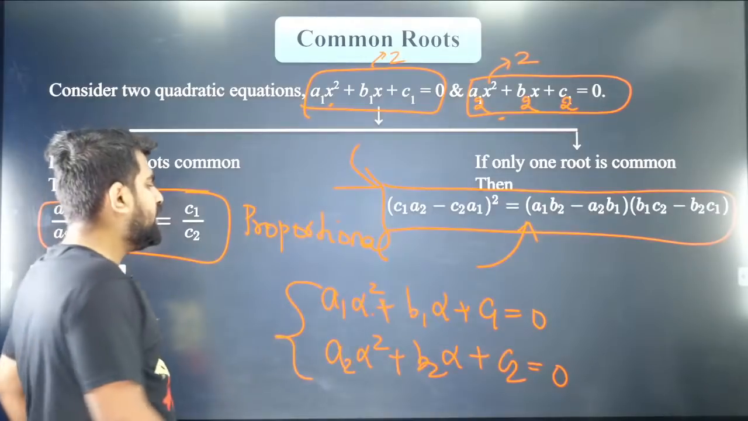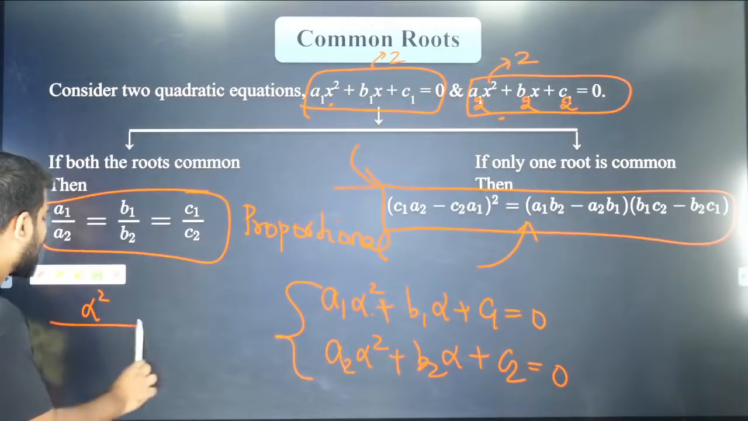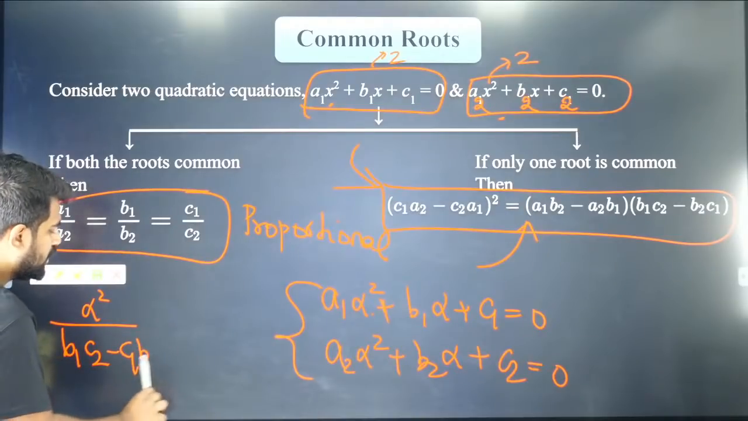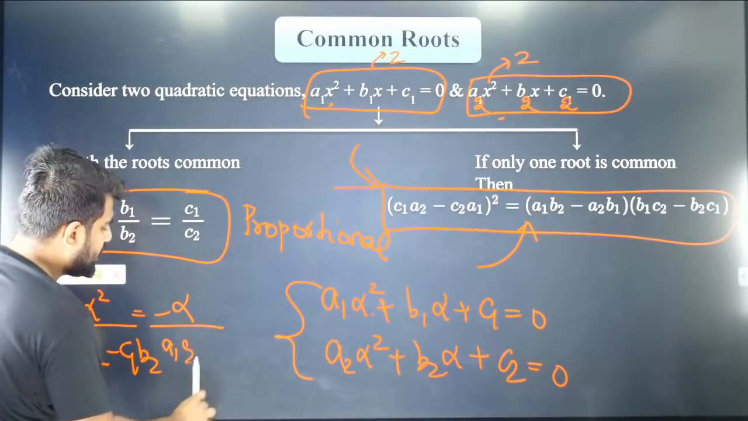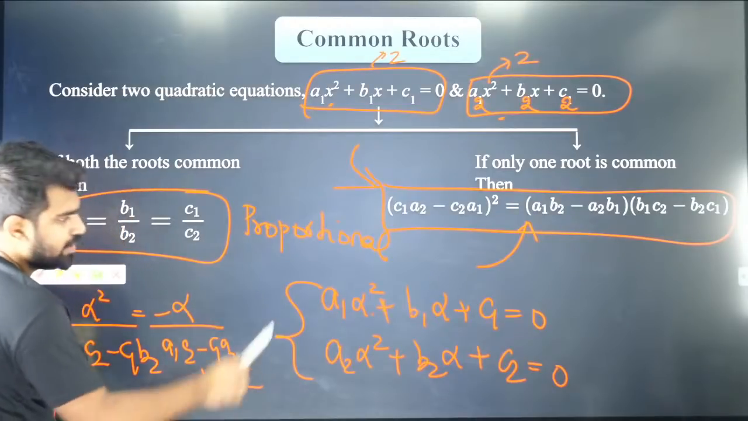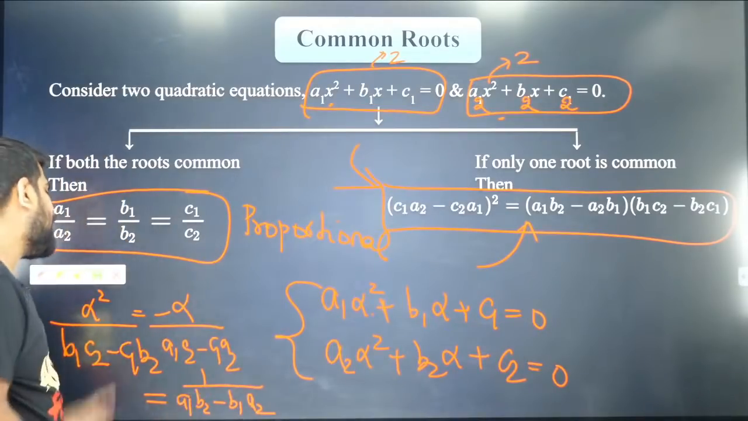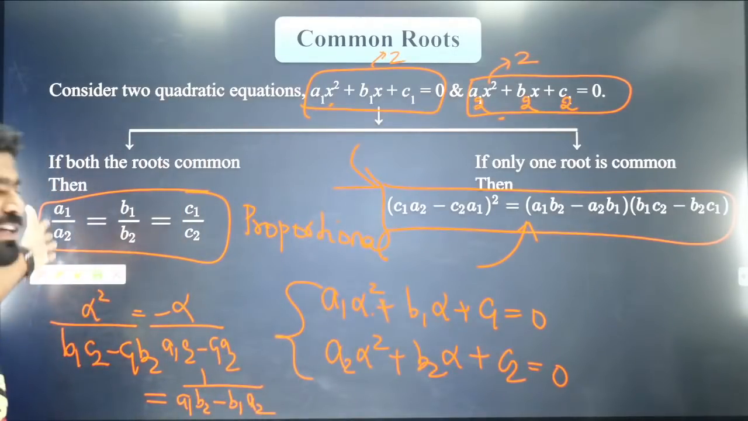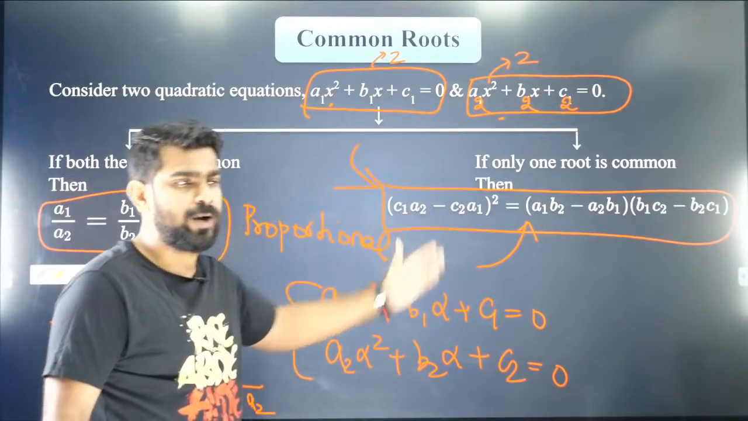Are you guys able to understand that? So now, if alpha satisfies both of them, we can apply Cramer's rule. What is Cramer's rule? Alpha² divided by (b1c2 − c1b2) equals minus alpha divided by (a1c2 − c1a2) equals 1 divided by (a1b2 − b1a2). When you eliminate alpha, you will get this condition. I don't want to get into the derivation, but anyway, I have given it. You guys can eliminate alpha here and you will get this relation. This is very important.